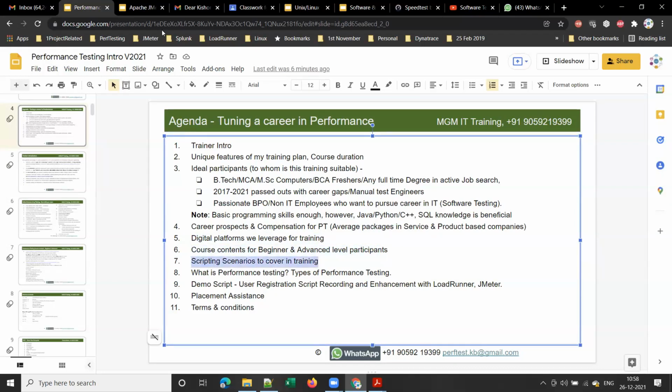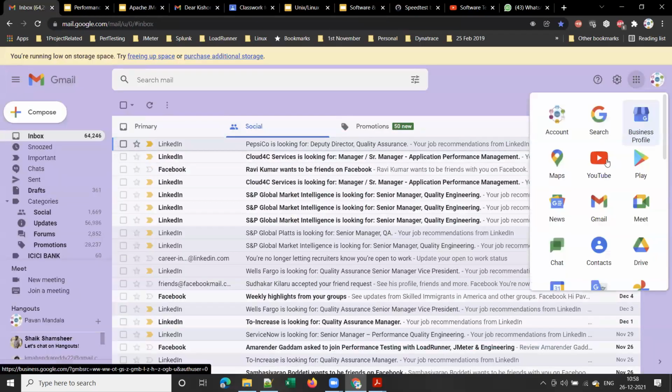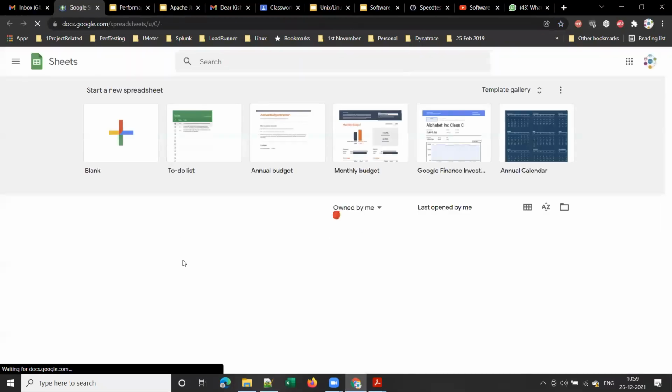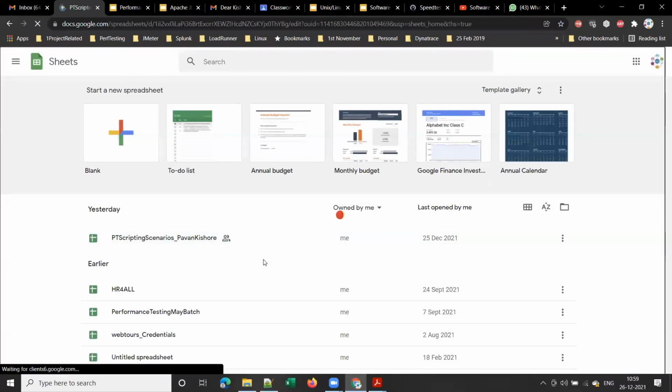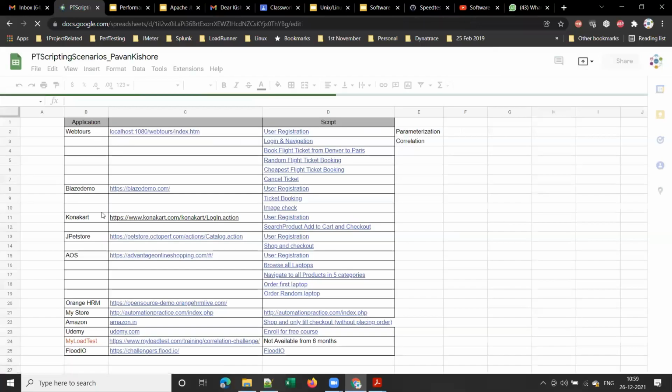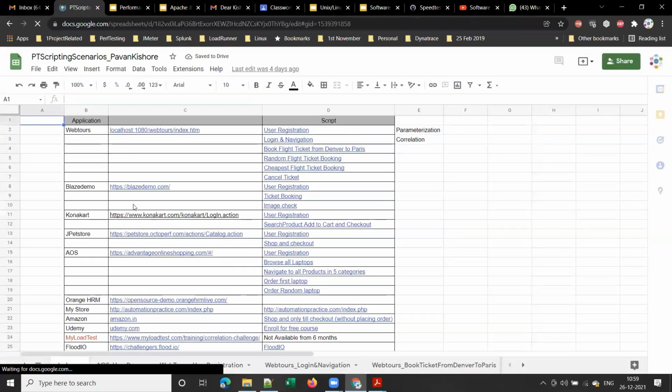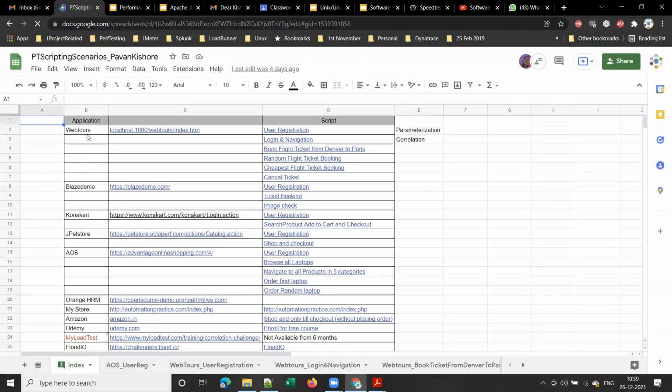And scripting scenarios. Yes, let me quickly show this. These are the scripting scenarios that I am going to cover as part of this training program, and these are the different applications that I am going to cover. Most training institutes cover only 2 or 3 applications max: Web Tours and JPetStore and some BlazeDemo. That's it. However, I cover multiple applications.